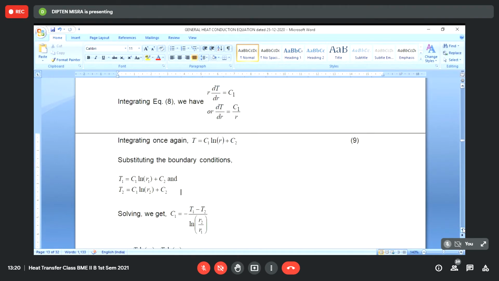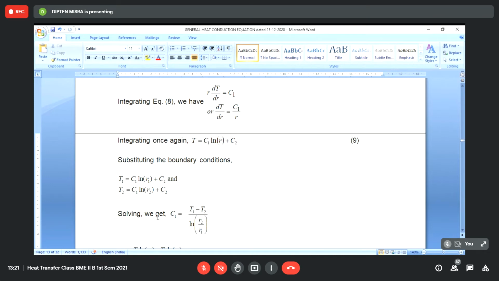And we can substitute these two boundary conditions, T equal to T1 at R equal to R1 and T equal to T2 at R equal to R2. So it becomes T1 is equal to C1 log of R1 plus C2 and T2 becomes equal to C1 log of R2 plus C2. We can find out C1 by subtracting one from the other.